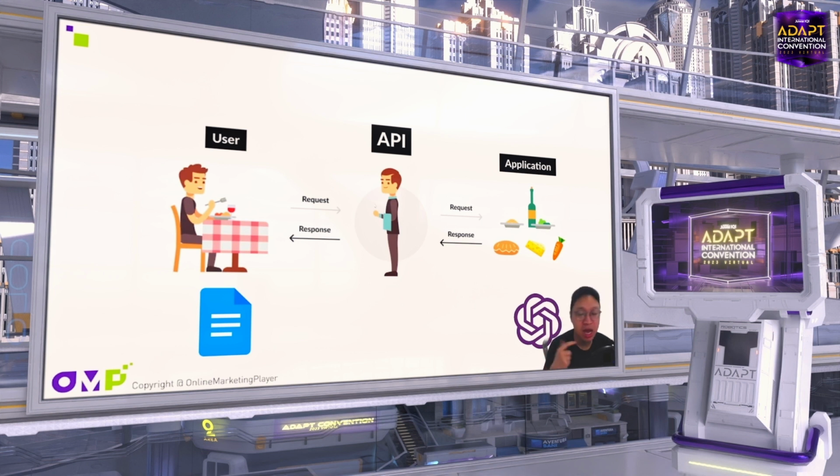You can also imagine the API is a waiter, you are the customer, and the application is the kitchen. In this case, you as a user can send a document, and the API is the waiter. They take your document to the kitchen. The kitchen is OpenAI, right? In OpenAI, ChatGPT, you predefine a prompt on how to cook the dinner, how to make changes to your document, and then it responds, and the API as a waiter sends the result back to you. So you can imagine the API is the middleman, the waiter.